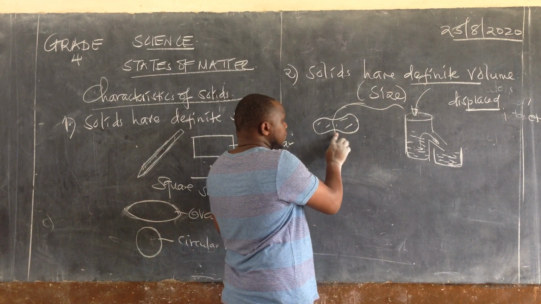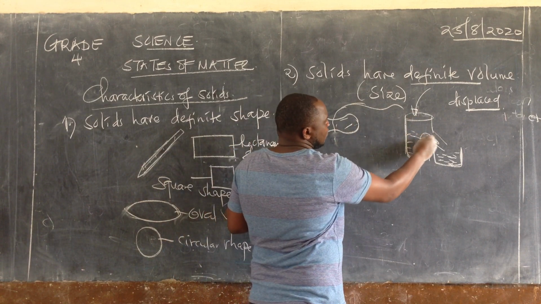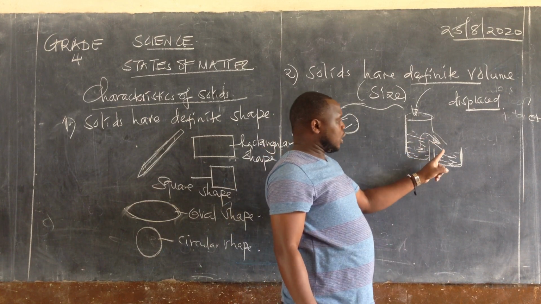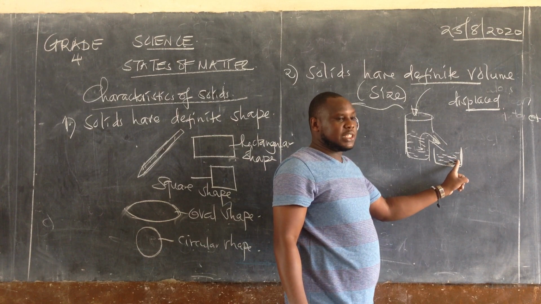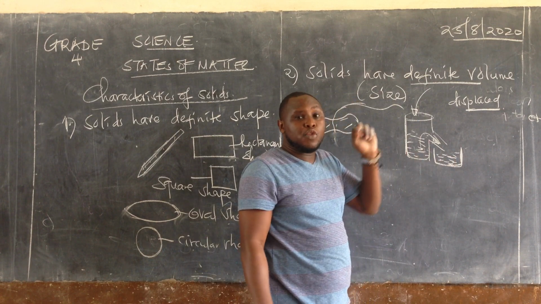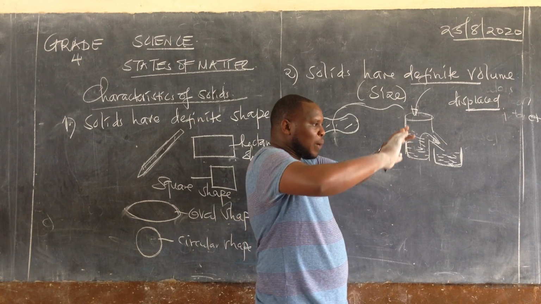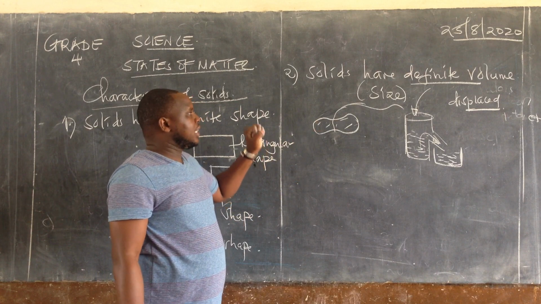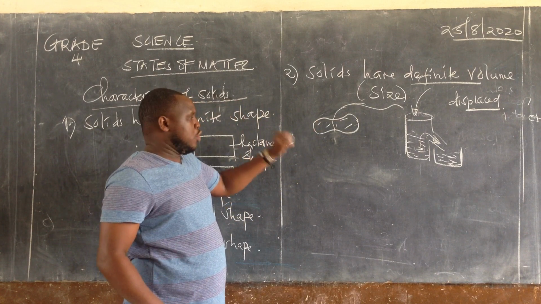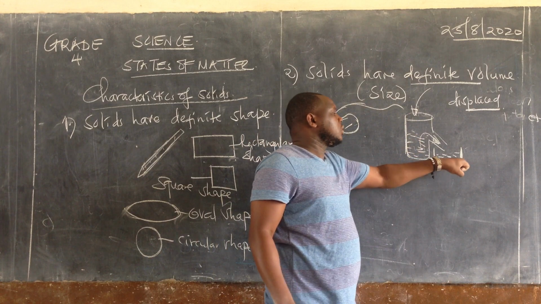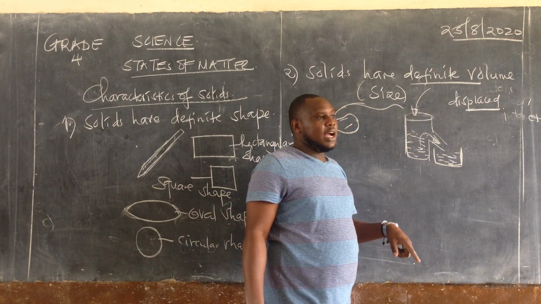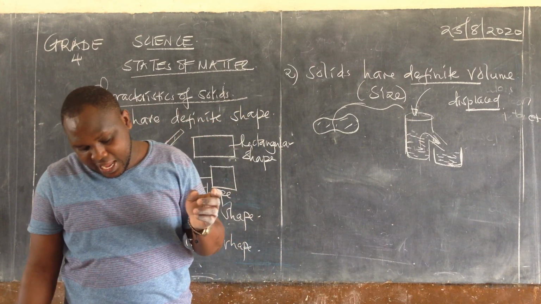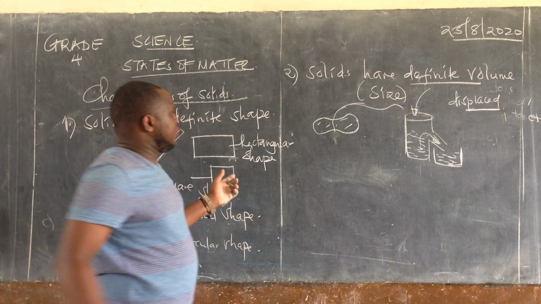So if this stone is going to enter here, the amount of water that is going to be displaced, that is going to be drawn out through this spout into this particular container, is going to be the same volume. It is going to be the same space that this stone occupied. So that's why we're saying that solids have definite volume. They are going to occupy a space equal to the space of the water that was occupied before. We'll understand that later.